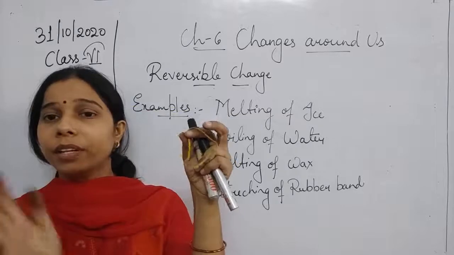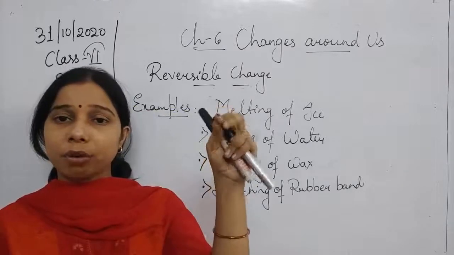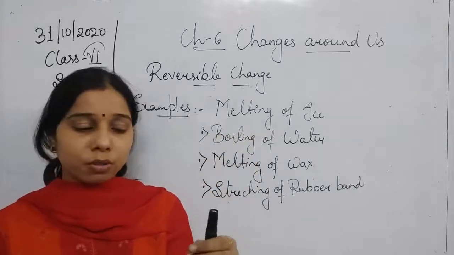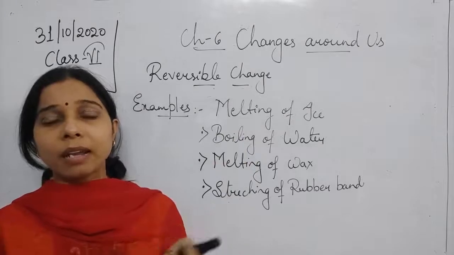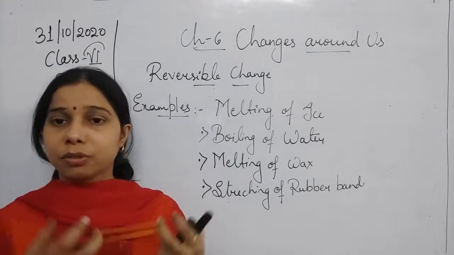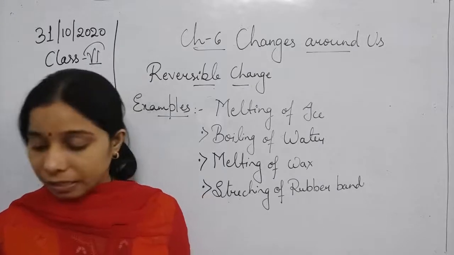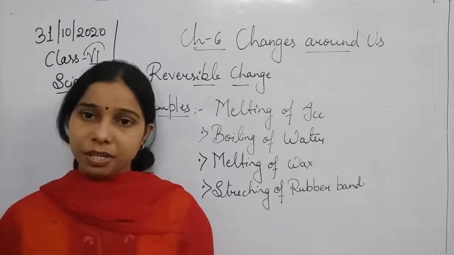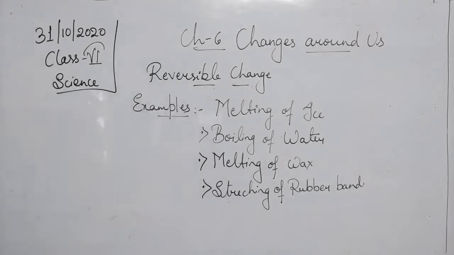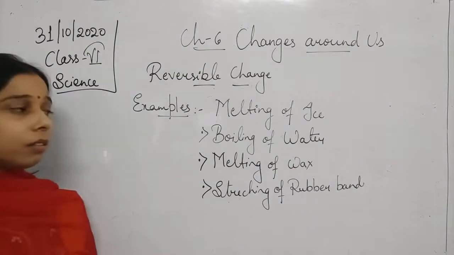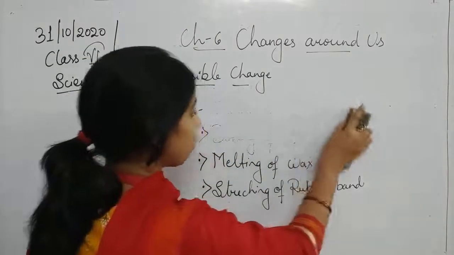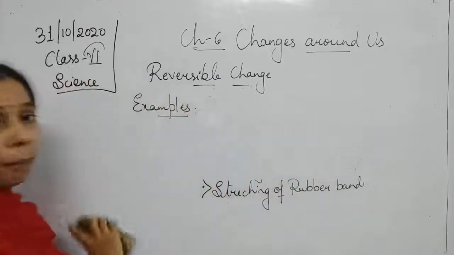Now when you leave it, you find that the rubber band regains its size. So stretching of the rubber band is also an example of a reversible change, because when you stretch it, the shape and size increase, but as you leave it, it regains the shape and size. So we include it in the examples of reversible change.